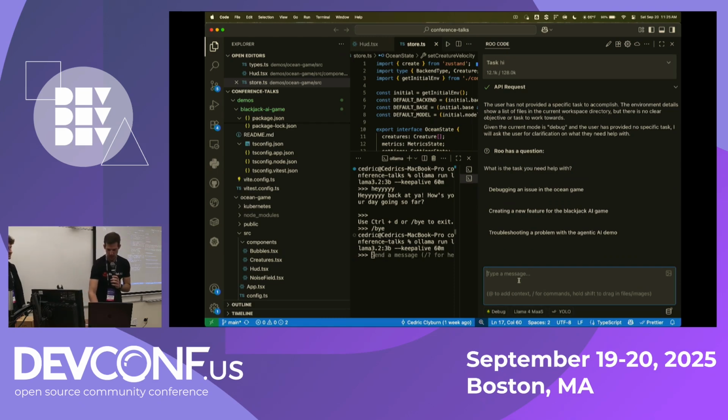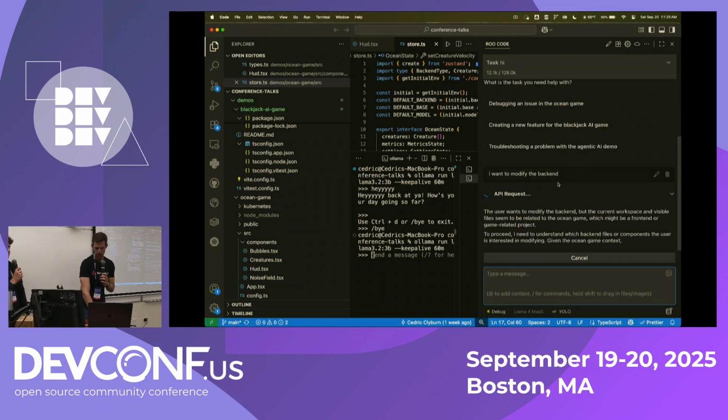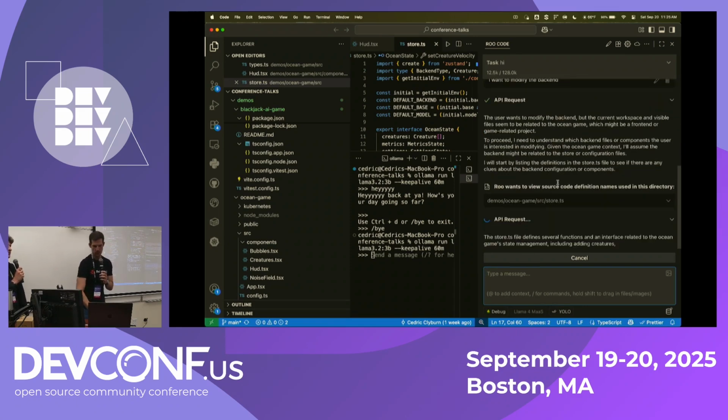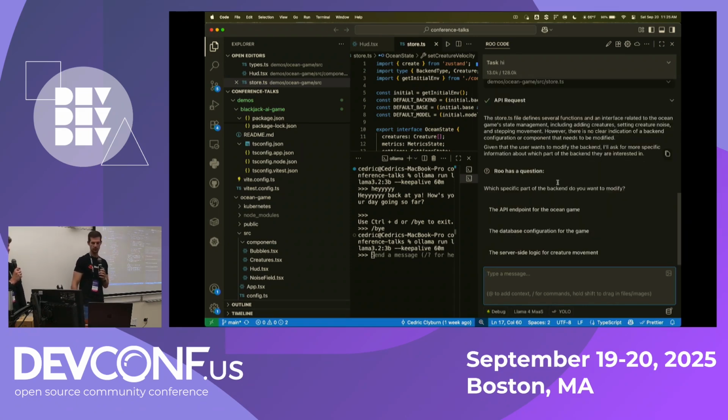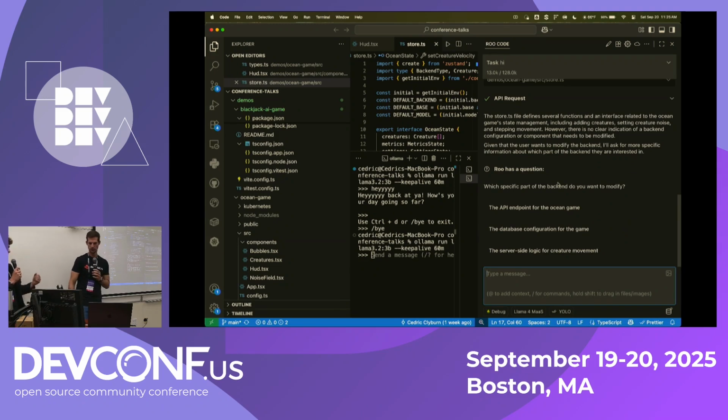So I want to modify the backend. And I guess just as a little bit of context, this is one of the open source extensions, like Cline, that you can embed in your IDE. Yeah. And then it pulls the context of all your directory and your project structure. Correct. And it can do inline edits, right? So it's a VS Code, but you're not sending your proprietary code base.